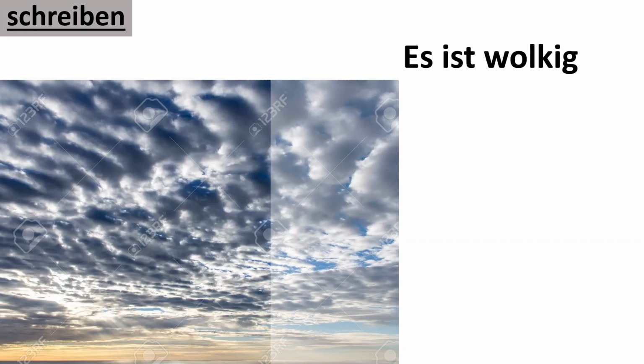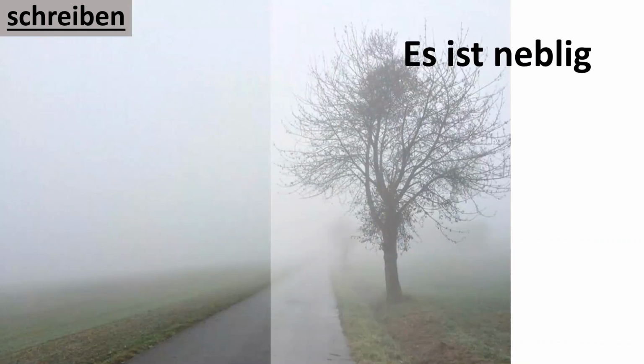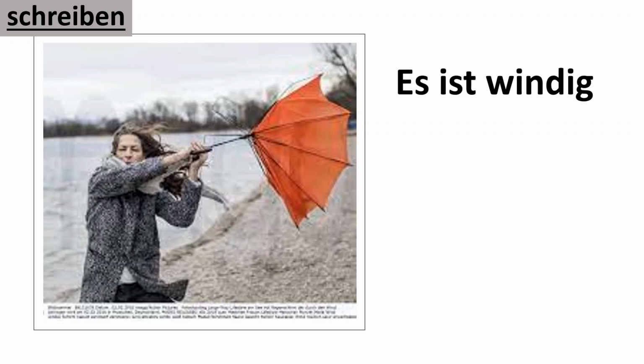Okay, so wie ist das Wetter? Es ist wolkig. Es ist neblig. Neblig means foggy. Okay, es ist neblig. Es ist windig, which means windy.